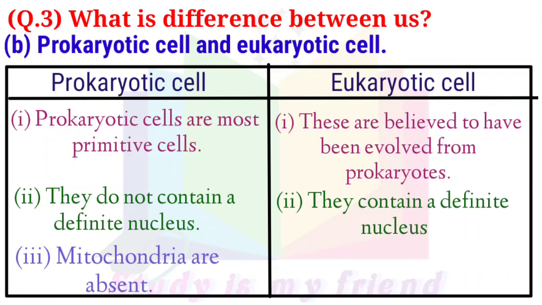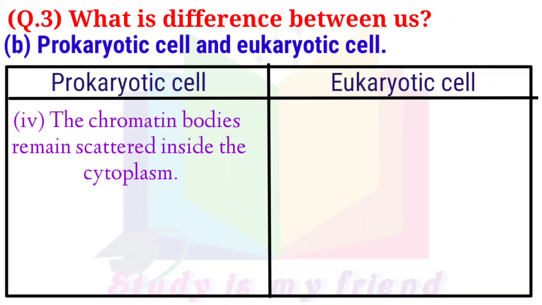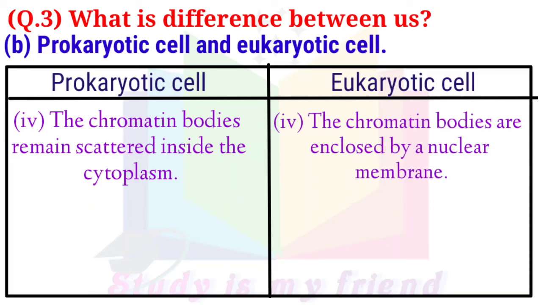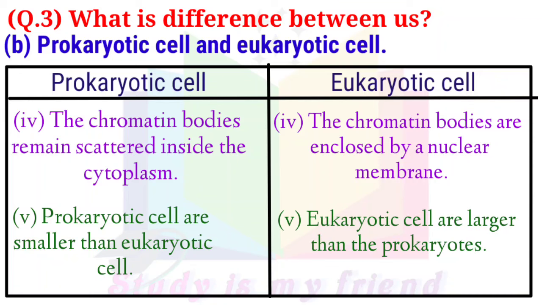3. Mitochondria are absent. 3. Mitochondria are present. 4. The chromatin bodies remain scattered inside the cytoplasm. 4. The chromatin bodies are enclosed by a nuclear membrane. 5. Prokaryotic cells are smaller than eukaryotic cells. 5. Eukaryotic cells are larger than the prokaryotes.